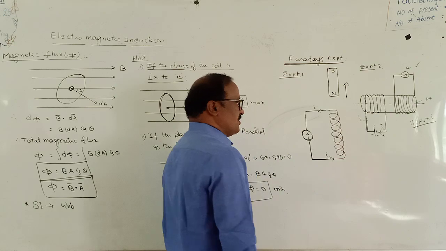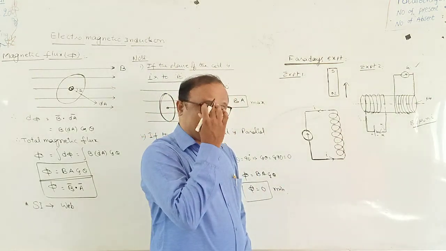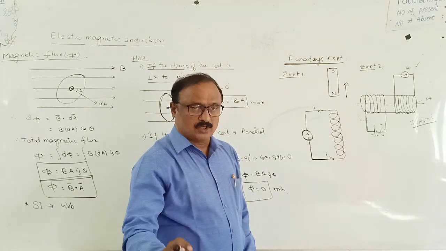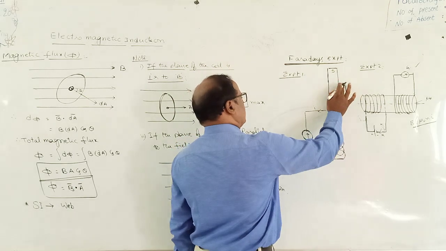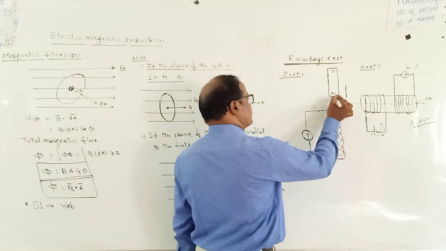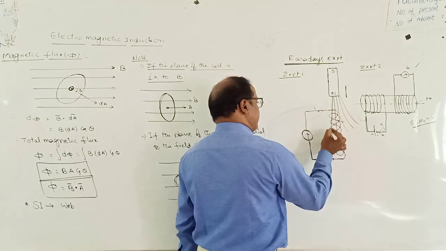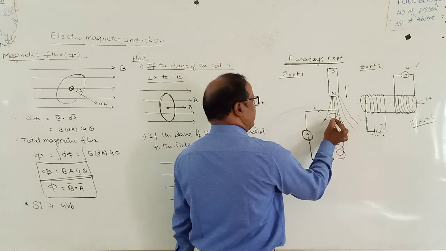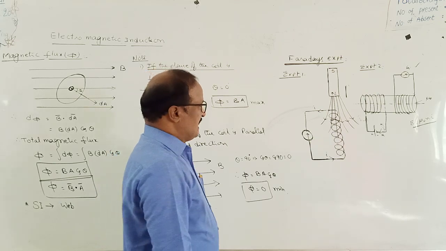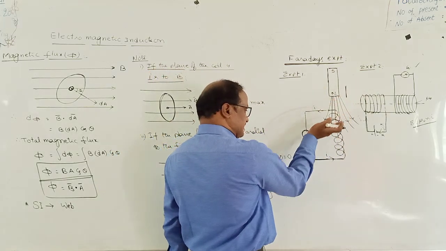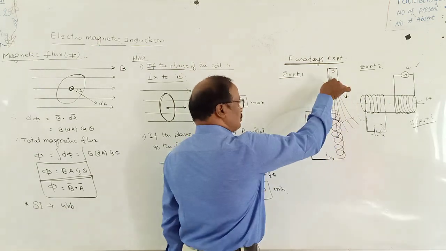See here, what is the direction of the magnetic lines? Magnetic lines in the case of a bar magnet always start from the north pole and end on the south pole. This is a north pole. These are the magnetic lines, the magnetic lines of force emitted from the given north pole. Okay. Suppose the magnet is placed just above the coil and is moving towards the coil,